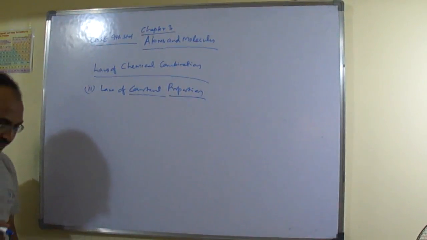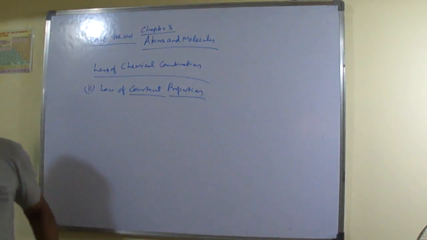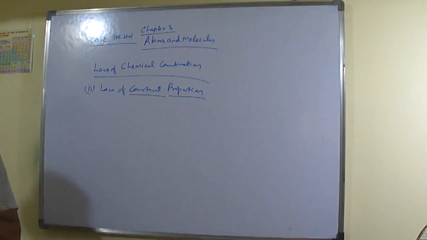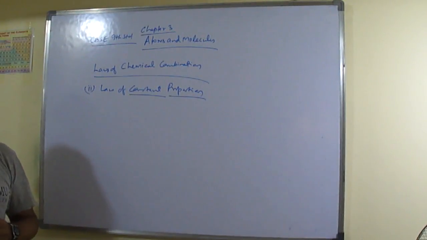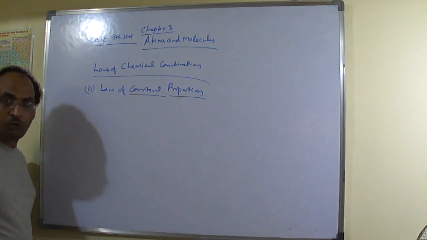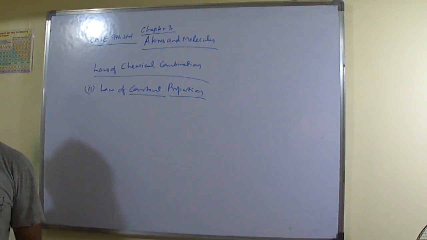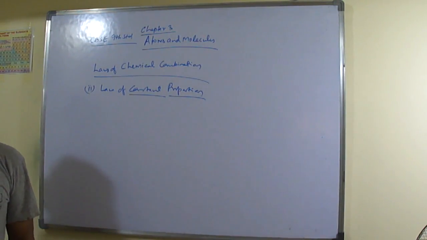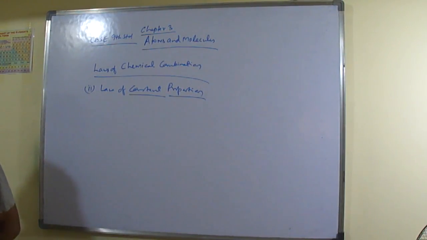Now, what does this law say? This law says that if any substance, any chemical substance, we are procuring from various places, suppose you are procuring it from Salem, then Ram will be procuring it from somewhere else, from Erode, and Gopi will be procuring it from Chennai. Suppose they have procured the same substance.